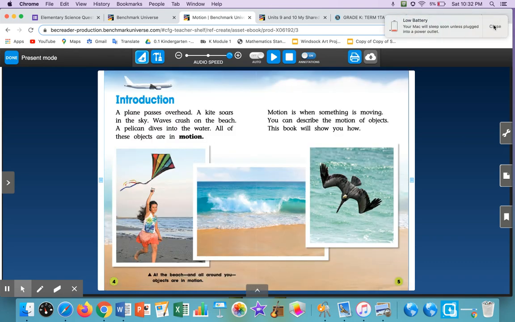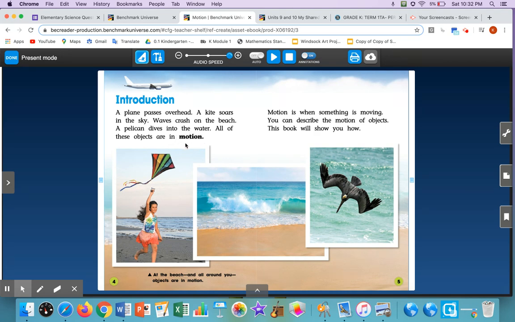I'm going to start. It says, Introduction. A plane passes overhead. A kite soars in the sky. Waves crash on the beach. A pelican dives into the water. All of these objects are in motion.